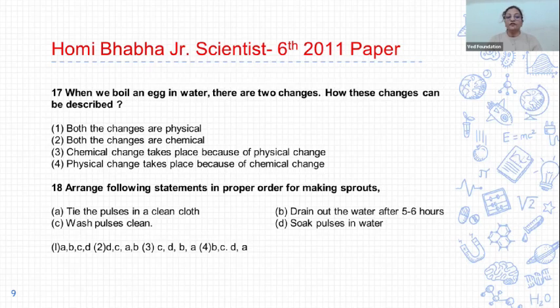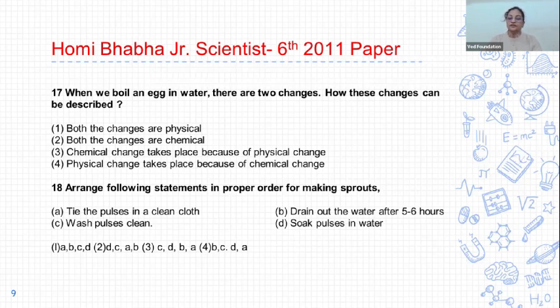Next, question 17. When we boil an egg in water, there are two changes. How can these changes be described? First, both changes are physical. Second, both changes are chemical. Third, chemical change takes place because of physical change. Fourth, physical change takes place because of chemical change. So when we boil water, boiling is a physical change, and because of boiling there is a chemical change in the egg and the content of the egg becomes solid. So this is a chemical change. So the third option is correct. Chemical change takes place because of physical change.